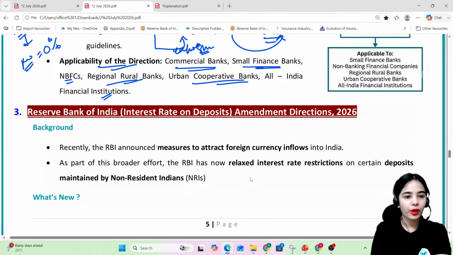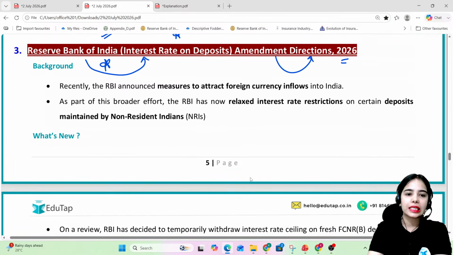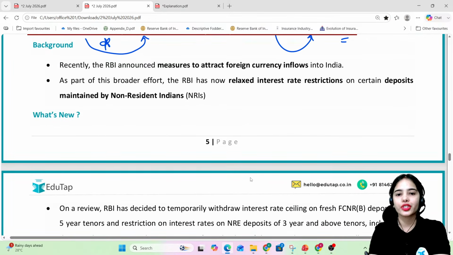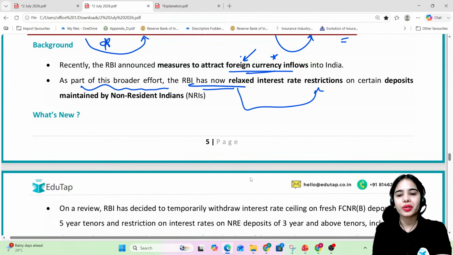Now coming to the last direction that we have to discuss, Reserve Bank of India (Interest Rate on Deposits) Amendment Directions, 2026. So basically recently RBI has announced different measures to attract foreign currency inflows into India. As part of this broader effort, the RBI has now relaxed interest rate restrictions on certain deposits maintained by non-resident Indians in India.